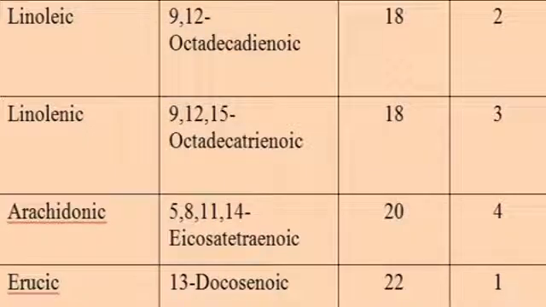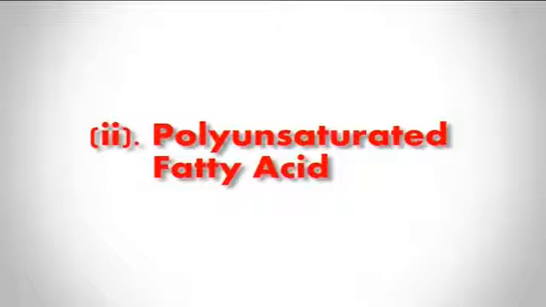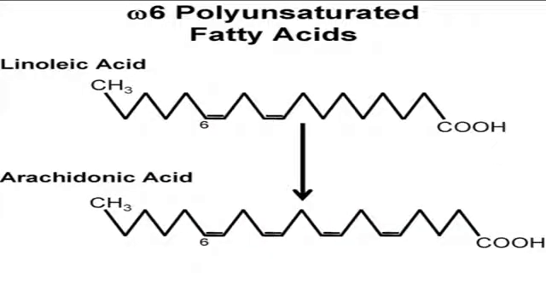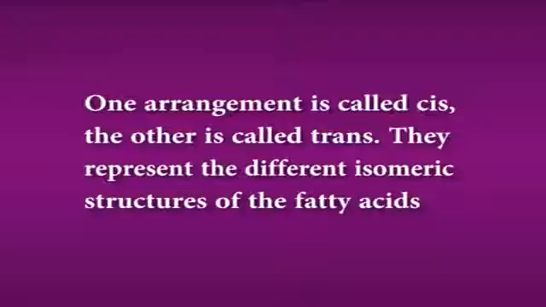Linoleic contains 2 double bonds, linolenic contains 3 double bonds, arachidonic acid contains 4 double bonds and the carbon atoms present in this is 20, and erucic acid contains 1 double bond and the carbon atoms present is 22. Next is polyunsaturated fatty acid. If there is more than 1 double bond, then the fatty acid is known as a polyunsaturated fatty acid. In polyunsaturated fatty acids, the hydrogen atoms can be arranged in one of 2 ways. One arrangement is called cis, the other is called trans.